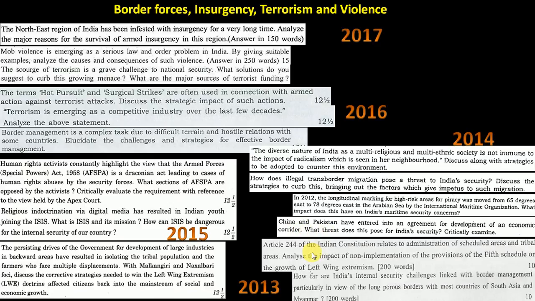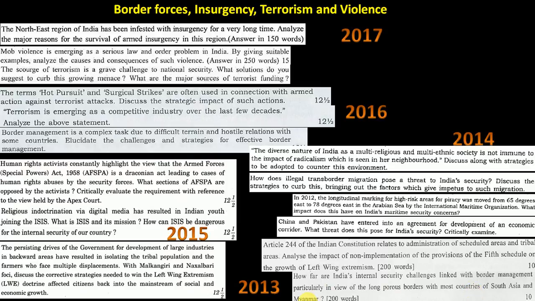2013, Article 244, I think it's again this thing, the fifth schedule. If it is not implemented properly, it will lead to left-wing extremism. So it's again repeating. Then internal security challenge, border management, it's a generic question again, porous borders. Here we saw migrants coming in, so porous borders are there, like Nepal and all, where people can go and come freely, that kind of thing.